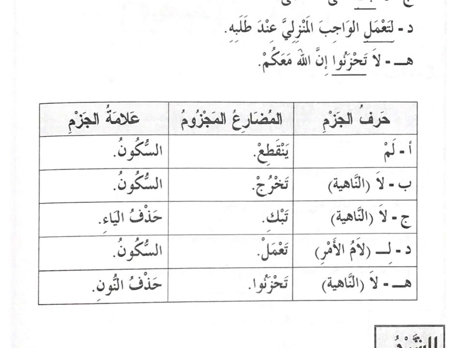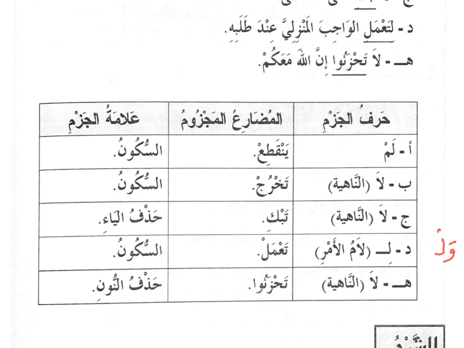There are several li in Arabic, and this li is of the type lam al-amr, the lam that we use for instructing people to do something. So we call it lam al-amr. Sometimes it is written in a different form. When it is preceded by the letter waw, we don't read li anymore.